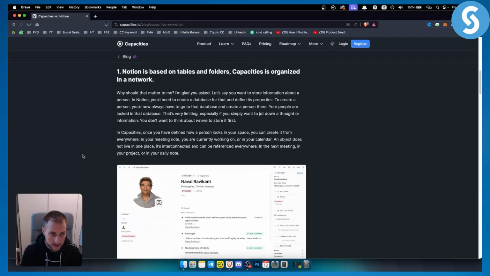So as you can see right here, here is first Notion. Let's cover Notion. Notion is based on tables and folders. Capacities is organized in a network. So basically, what does that mean to you, and why should that matter to you?